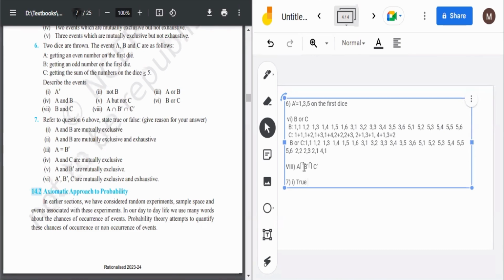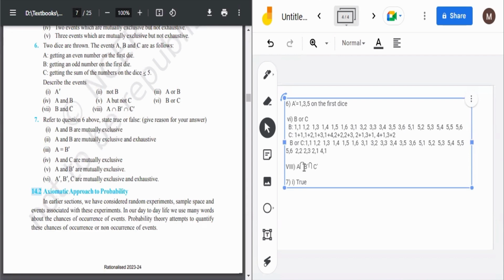Since they are mutually exclusive, why are they mutually exclusive? Because getting an even number on the first die and getting an odd number on the first die, these both can't appear simultaneously because an even number can't be equal to an odd number in any case. So this is true, and the reason is obvious because A is getting an odd number on the first die, B is getting an even number on the first die, and even an odd number can't be equal in any case. So A and B are mutually exclusive.